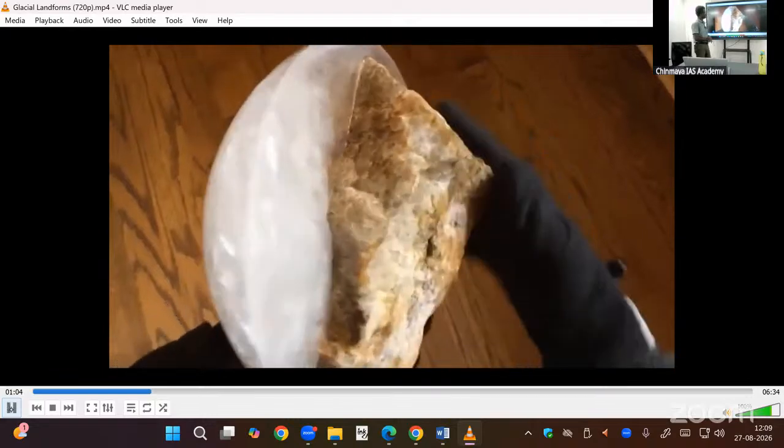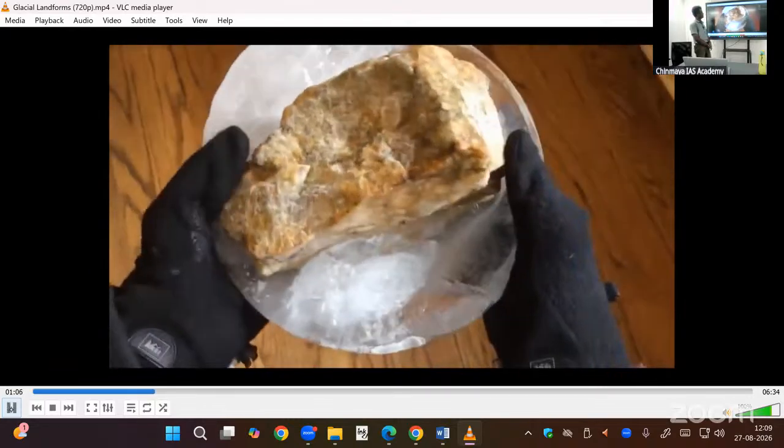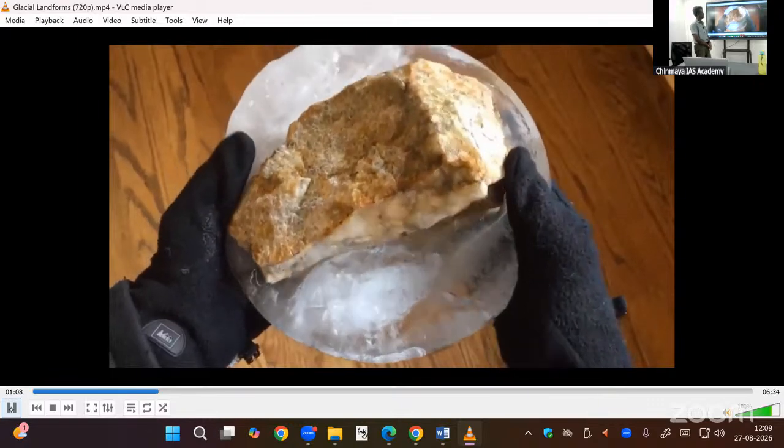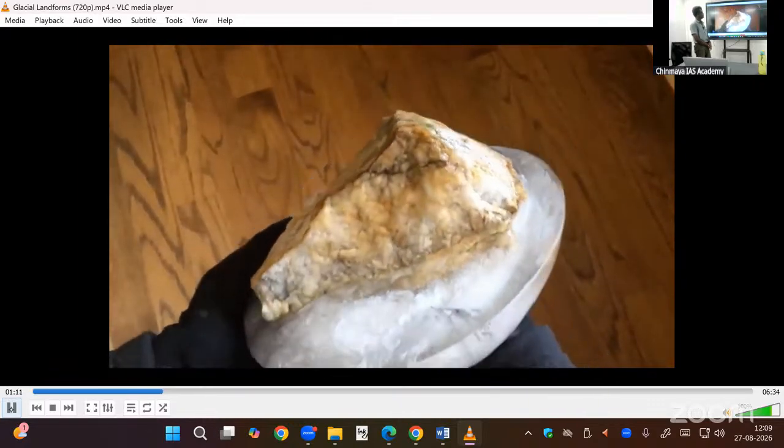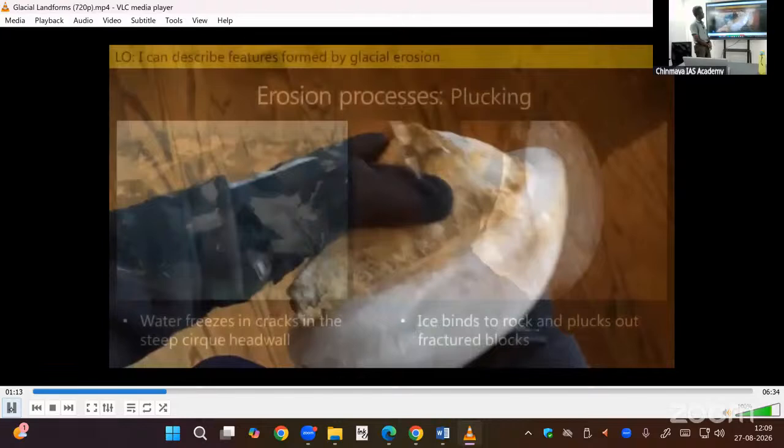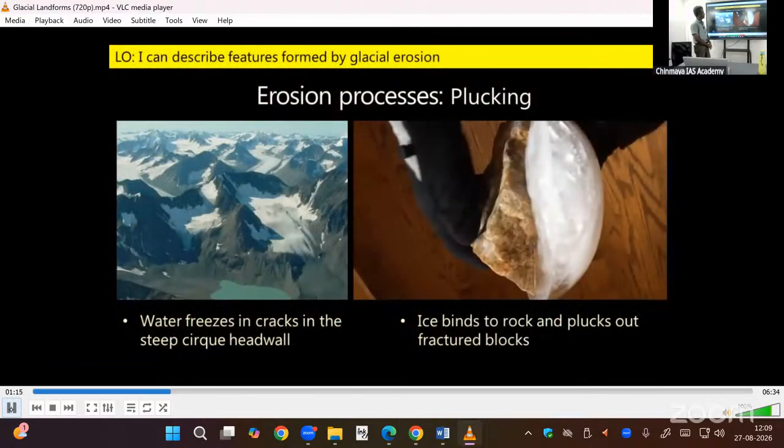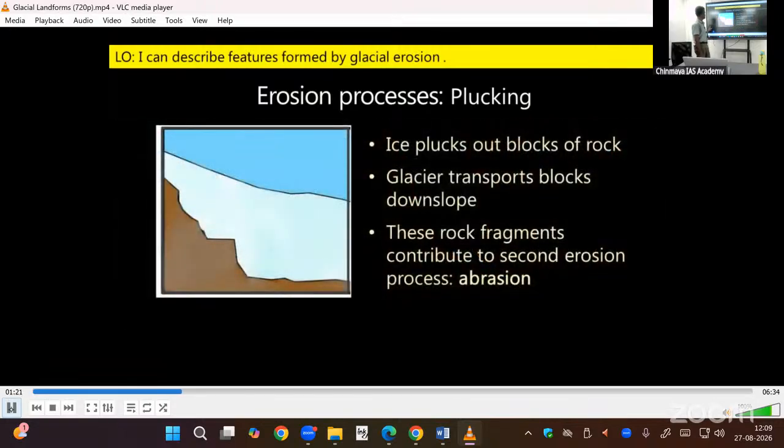Freeze a rock into a block of ice to test how tightly the ice binds to the rock. When this happens in nature, it results in one type of glacial erosion known as plucking. Plucking happens when water invades cracks in the rock. As the water turns to ice, it binds onto the blocks of rock. The motion of the glacier plucks the blocks of rock out of the cliff face.